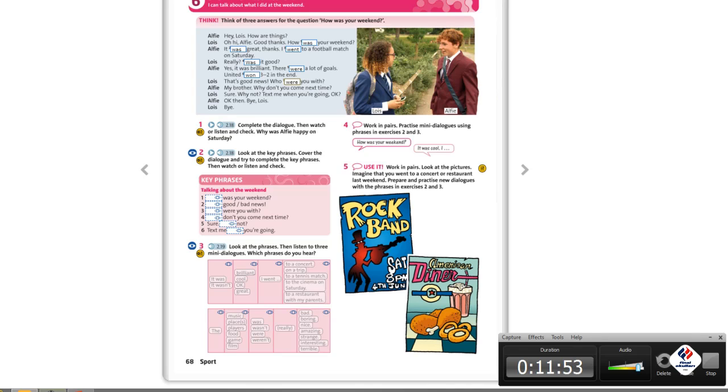Now I want you to look at practice 2 and fill in the key phrases based on the dialogue above. How was your weekend? For example, my weekend was great. How was your weekend? Oh, my weekend was terrible. Second question. That's good or that's bad news. Depends on your perspective. Who were you with? Why don't you come next time? A proposal, a suggestion. You know we have studied this before. Sure, why not? A kind of acceptance. And text me when you're going.